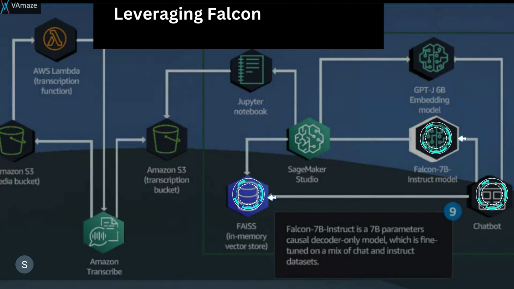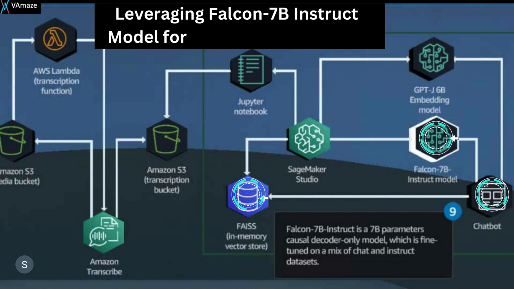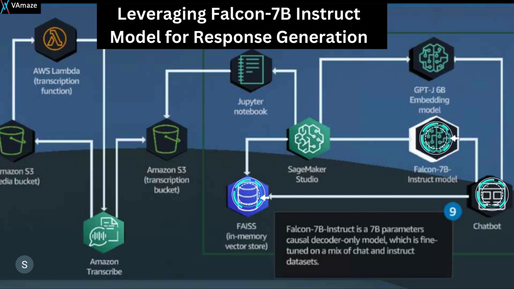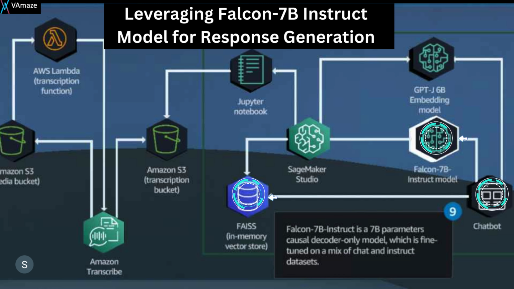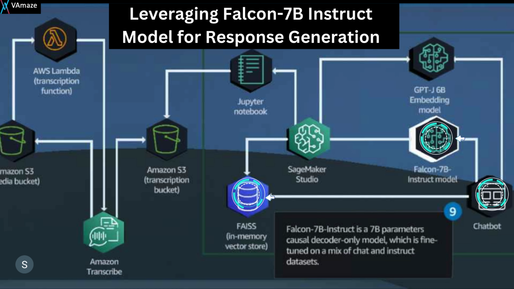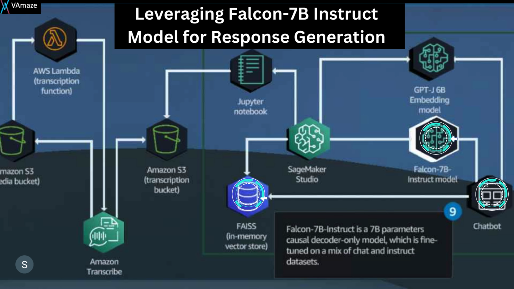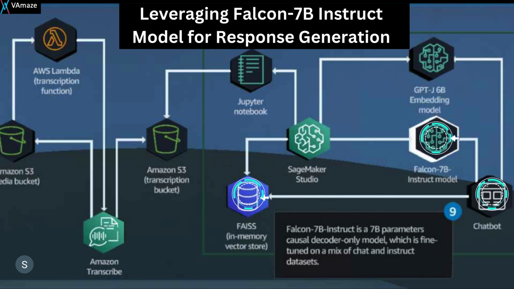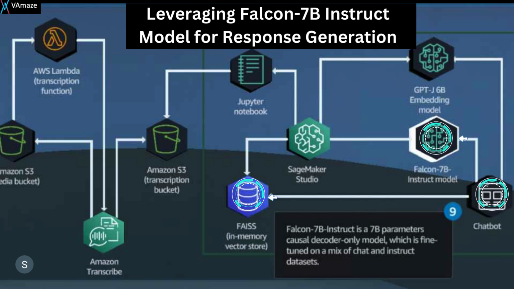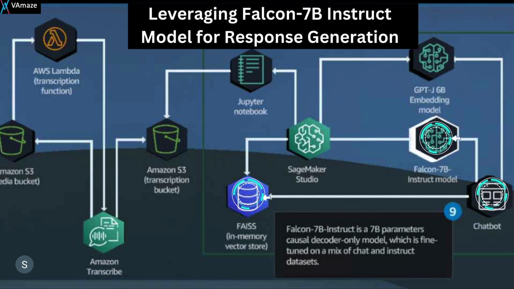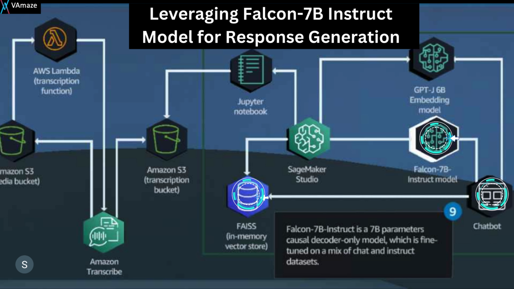So let's look at the details of leveraging the Falcon 7B instruct model for response generation. In this solution, the Falcon 7B instruct model has a crucial role by leveraging the retrieved documents and the context provided by the user's query. The model can generate informative and relevant answers. The Falcon 7B instruct model's ability to process and understand natural language enables it to provide a human-like response that effectively addresses the user's needs. The key component we are interfacing with is the Falcon 7B instruct model, the LLM used to generate the response.